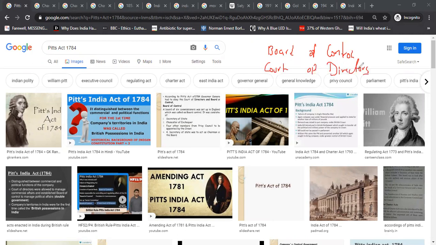Earlier there was an issue: a four-member executive council was there from the 1773 Act. So now they created two boards, the Board of Control and the Court of Directors. What they tried to do was separate the political and economic functions of the East India Company. A very important thing is that for the first time, it distinguished the commercial and political functions via these boards. And for the first time, the company's territories in India were called British possessions, via Pitt's India Act of 1784.